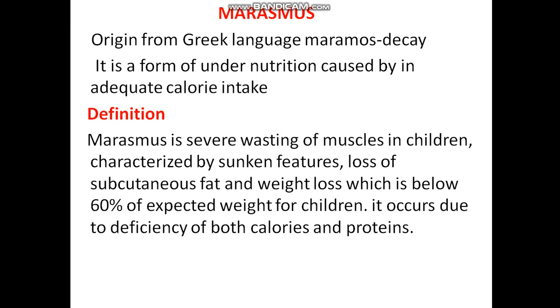Definition of marasmus is severe wasting of muscles in children. Wasting of muscle means severe loss of muscles, characterized by sunken features, loss of subcutaneous fat and weight loss, which is below 60% of expected weight for children. It occurs due to deficiency of both calories and proteins.